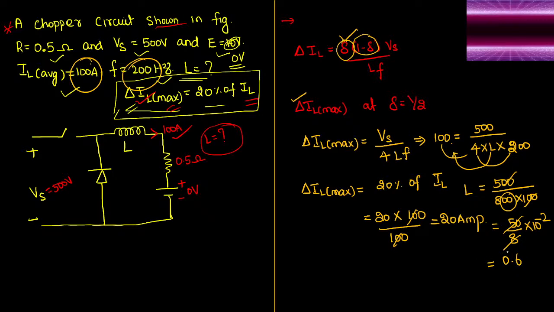First, 6 times 80 is 480, that is 48, 6 eighths. Remainder is 2. Again we can say 2 times, again 5. So we got 0.625 × 10^-2, or we can say 6.25 millihenry. So this is the answer that I got.